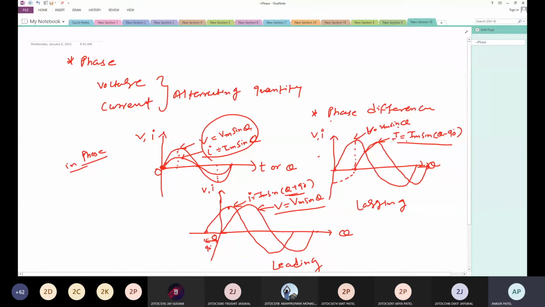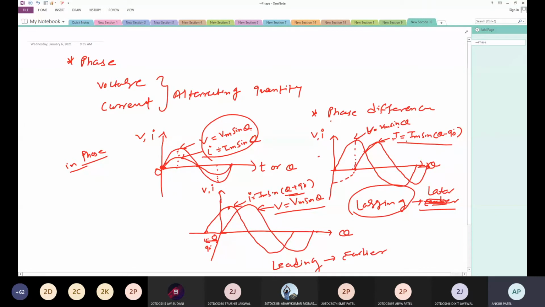So accordingly, what do lagging and leading mean? Lagging means when one alternating quantity attains its zero and maximum value earlier with respect to the reference quantity, then it is called a lagging quantity. Leading means when the alternating quantity attains its zero and maximum value later, okay? This is not earlier, here later, and here we have earlier.